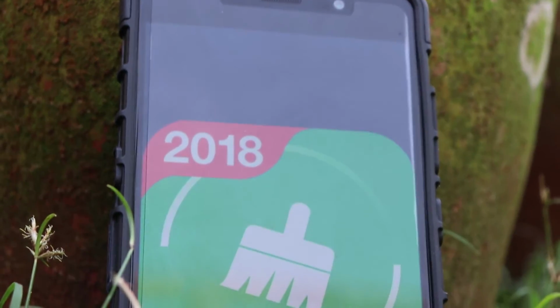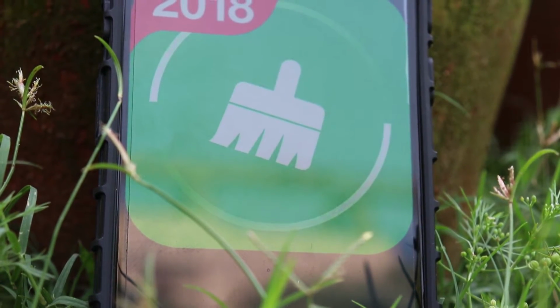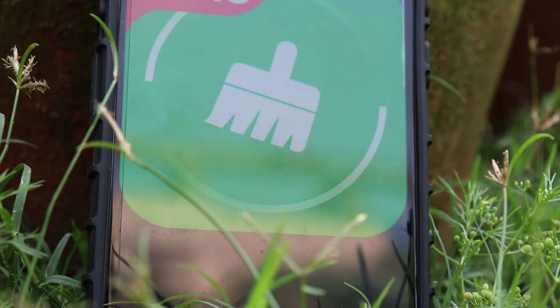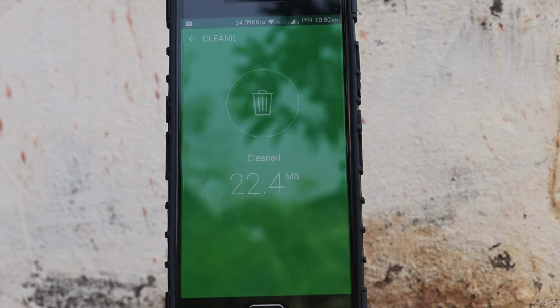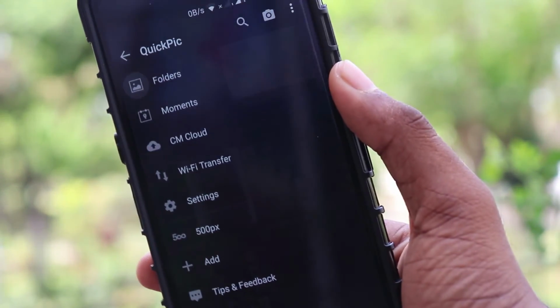Why is it bad? Because most of the things that it claims to be good for your phone are not good for your phone at all. Clearing cache will ultimately slow your phone and clearing RAM will only lead to more battery usage. What should you use instead? Greenify is an app which works on both rooted and non-rooted devices, and I would suggest you guys use that. I hope you will uninstall all these apps.